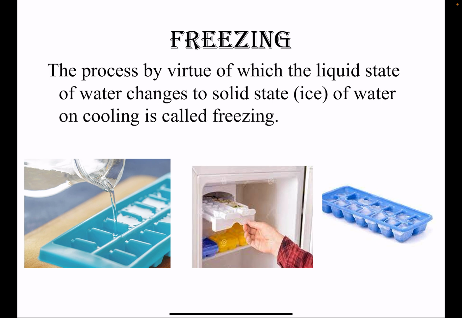Now the next term is freezing. This is a very common experience. Everyone freezes water and makes ice with it. Now let's read the definition. The process by virtue of which the liquid state of water changes to the solid state, that is ice, on cooling is called freezing. So you pour water in the ice tray, put that ice tray in the freezer, and after some time that water freezes and becomes ice cubes. Is it clear, children? This is called freezing.